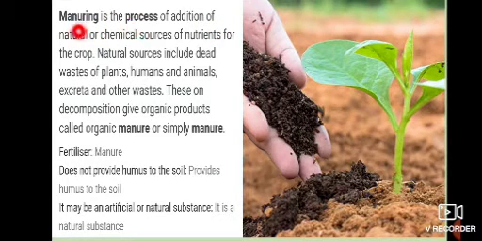Manuring is the process of addition of natural or chemical sources of nutrients for the crops. Natural sources include dead waste of plants, human and animal excreta and other waste. On decomposition these give an organic product called organic manure, or simply manure. Organic fertilizers are manure and compost.